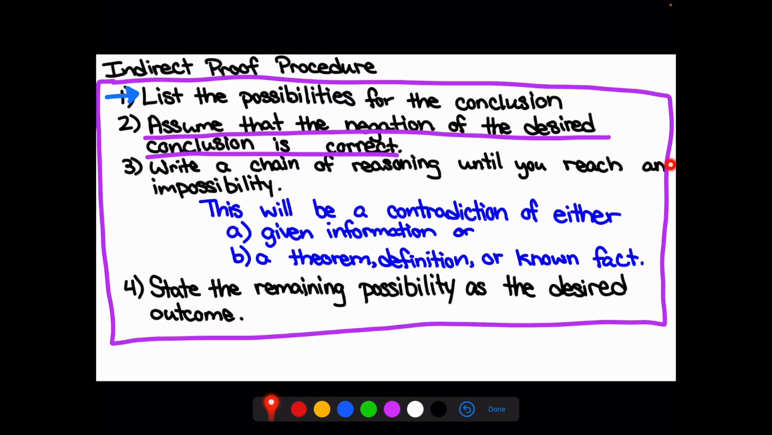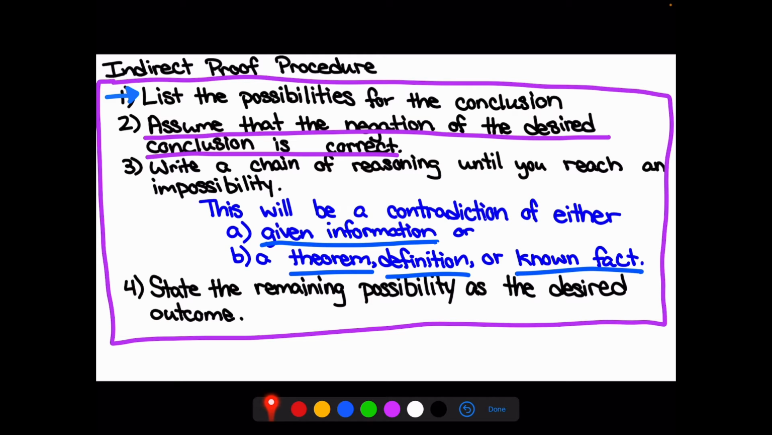Our third step, we just start proving that the triangles are congruent, or we start doing a chain of reasoning until we reach an impossibility. And these impossibilities will just be a contradiction that occurs. The contradiction can be either from the given information or from a theorem, definition, or known fact. Oftentimes it will be from the given information, but sometimes you will see it through these other things as well. After that, if we ran into a contradiction, then that would mean that our initial assumption was false, so therefore our remaining possibility must be the only other outcome. And since that is our desired outcome, that would finish up our proof.